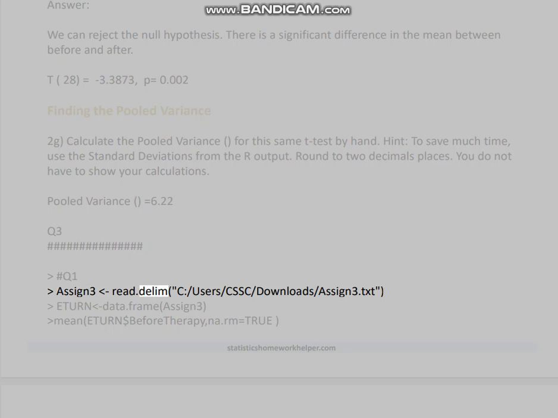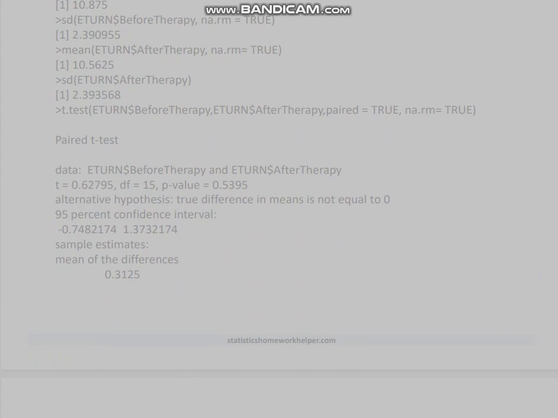Q1. assign3 equals read.delim, c:/users/cssc/downloads/assign3.txt, data.frame. mean(assign3$beforetherapy, na.rm=TRUE) gives 10.875. sd(assign3$beforetherapy, na.rm=TRUE) gives 2.390955. mean(assign3$aftertherapy, na.rm=TRUE) gives 10.5625. sd(assign3$aftertherapy) gives 2.393568. t.test(assign3$beforetherapy, assign3$aftertherapy, paired=TRUE, na.rm=TRUE).